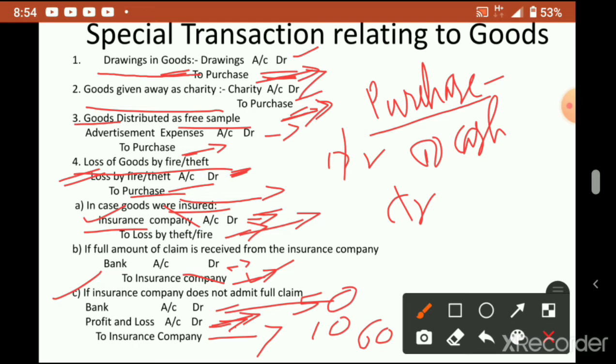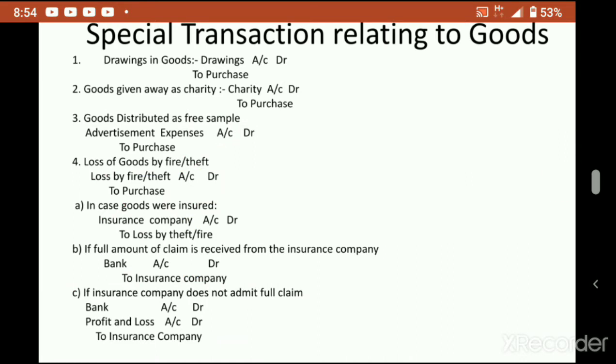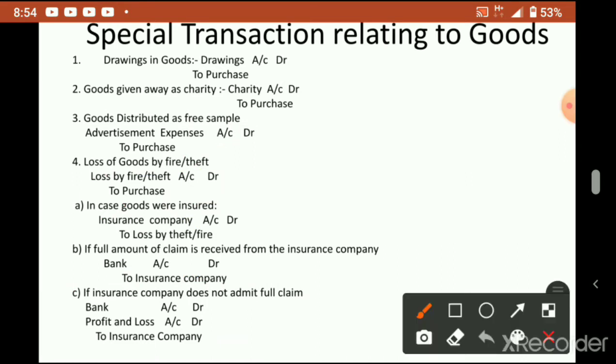So loss of goods by fire or theft, you see whether the goods are insured or not. If it is insured, the insurance company will cover the loss. If the insurance company covers the full loss, then what you have to write, for example I told you 60, so 60,000 bank account debtor to insurance company. Suppose they are ready to give us only 50,000, so in bank we write 50, what we actually received is 50.